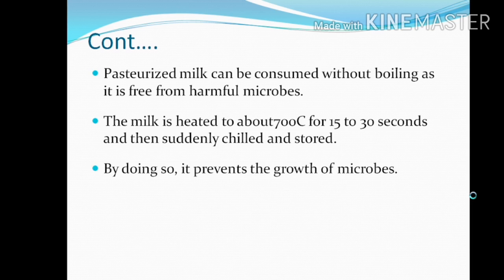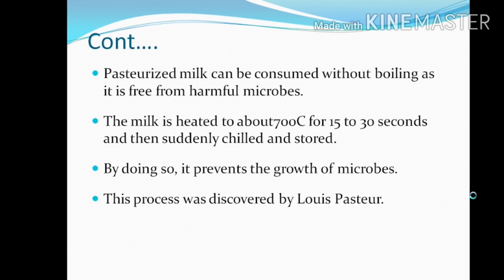So due to pasteurization, we can stop the development of microbes in the milk. This process was discovered by Louis Pasteur. This is the name of the scientist who developed this, Louis Pasteur, and it is called pasteurization.